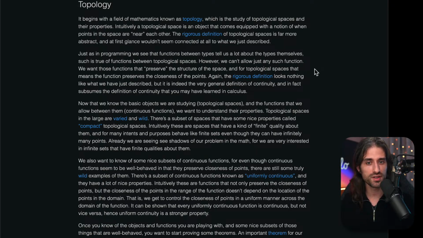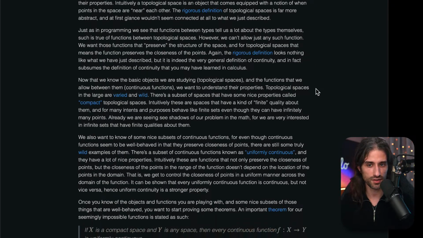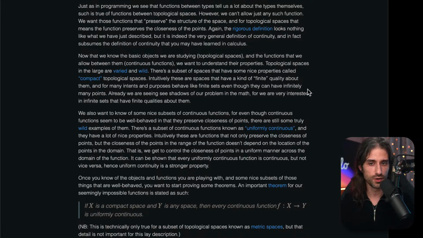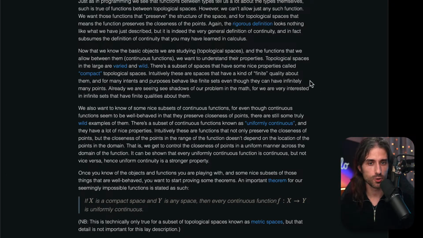We want those functions that preserve the structure of the space. And for topological spaces, that means the function preserves the closeness of the points. Again, the rigorous definition looks nothing like what we have just described, but it is indeed the very general definition of continuity, and in fact, subsumes the definition of continuity that you may have learned in calculus. So the idea is that if inputs are close together, then outputs should also be close together. Now that we know the basic objects we are studying, topological spaces, and the functions that we allow between them, continuous functions, we want to understand their properties.